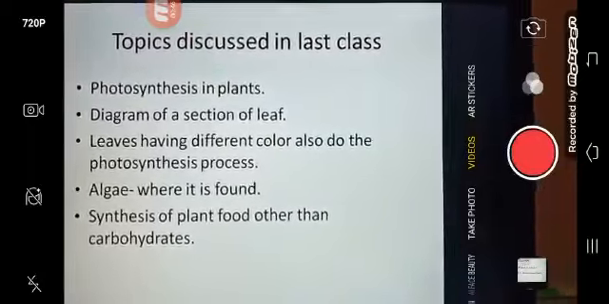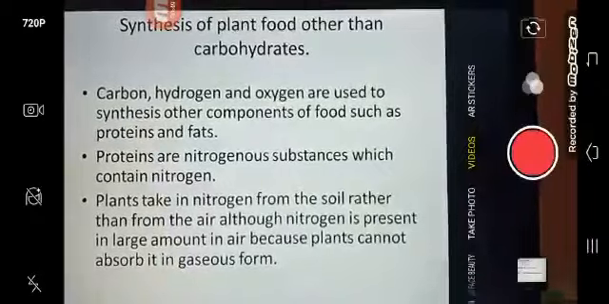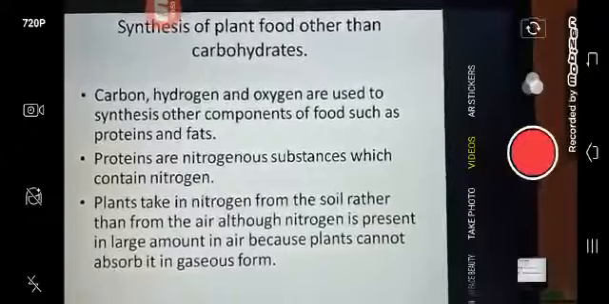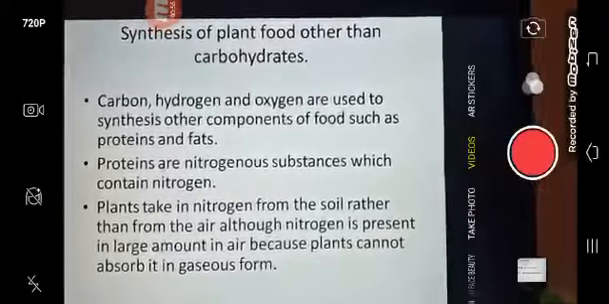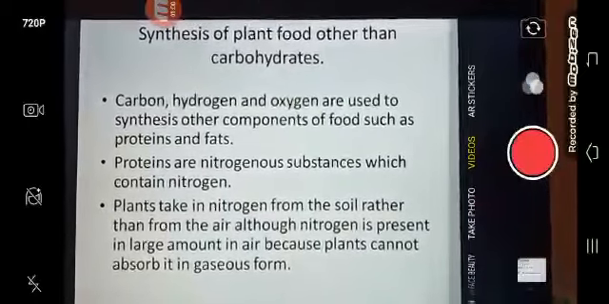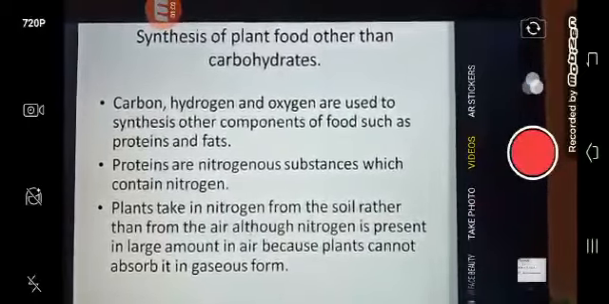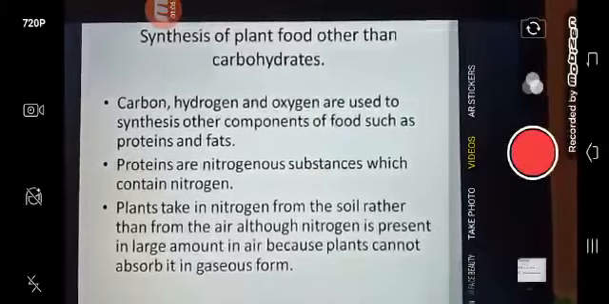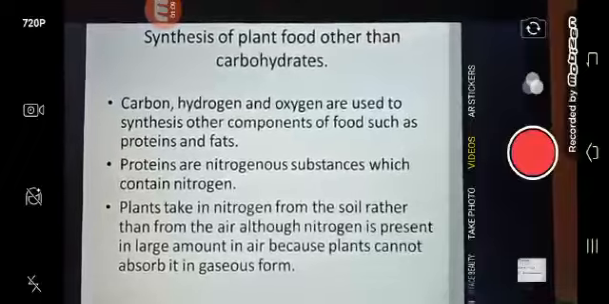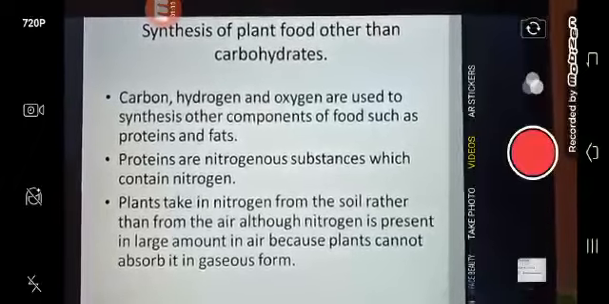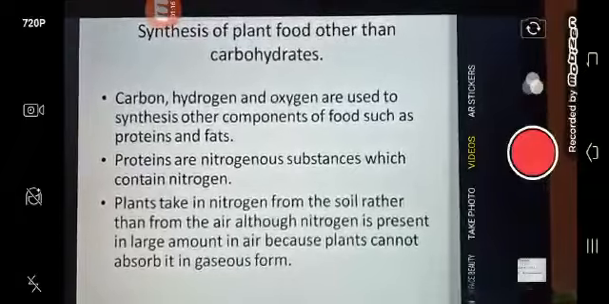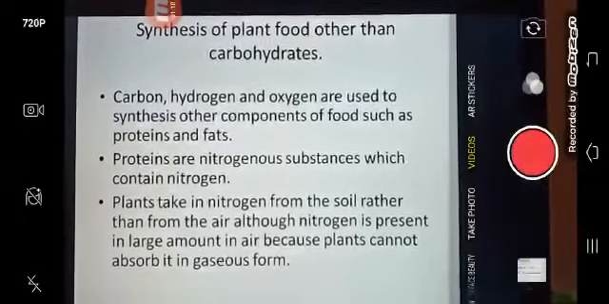food other than carbohydrates. Now carbon, hydrogen and oxygen are used to synthesize other components of food such as proteins and fats. Proteins are nitrogenous substances which contain nitrogen. Now plants take in nitrogen from the soil rather than from the air, although nitrogen is present in large amount in air. Why? Because plants cannot absorb the nitrogen in the gaseous form.